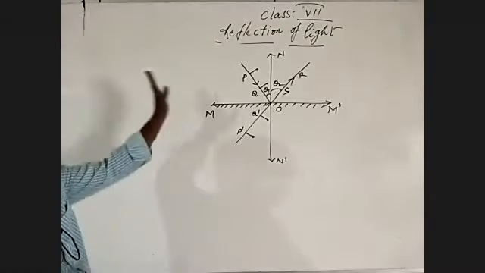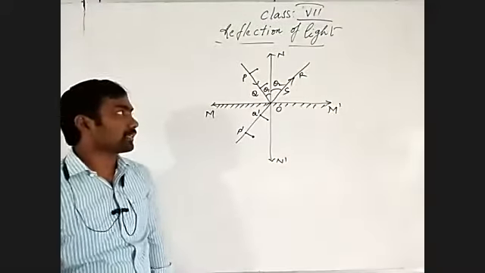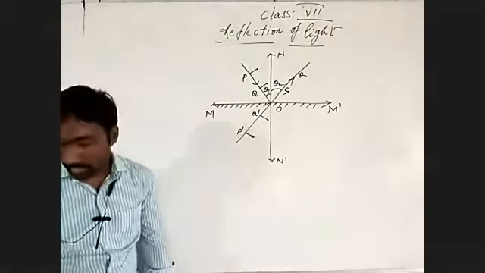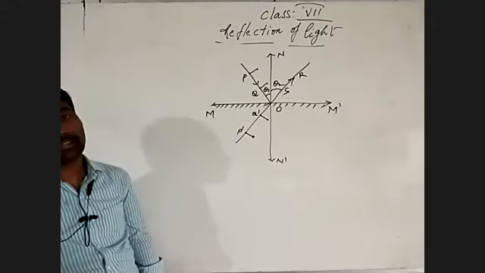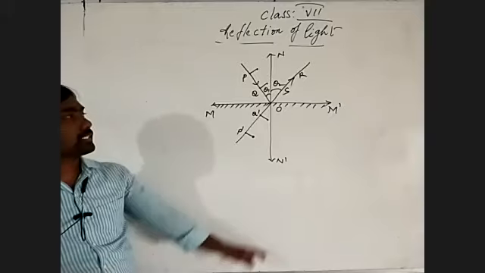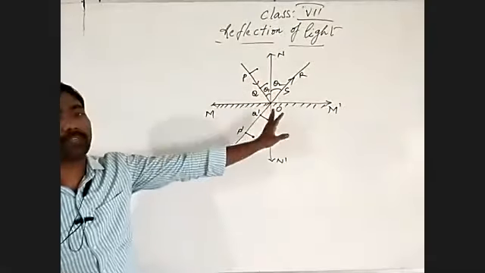That is the first law of reflection. What is the first law of reflection? The angle of the incident light ray is equal to the angle of the reflected light ray. It means both angles are the same. When the incident light ray makes an angle with the normal, the reflected light ray makes the same angle with the normal.